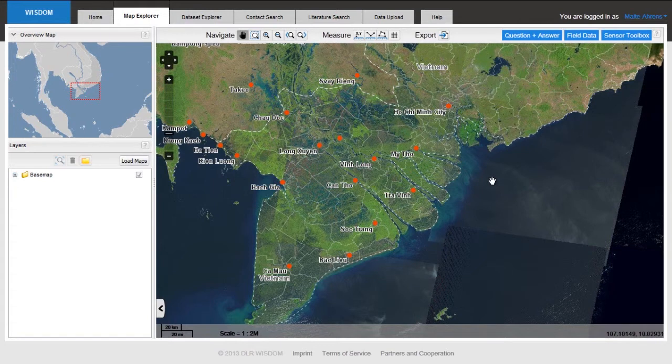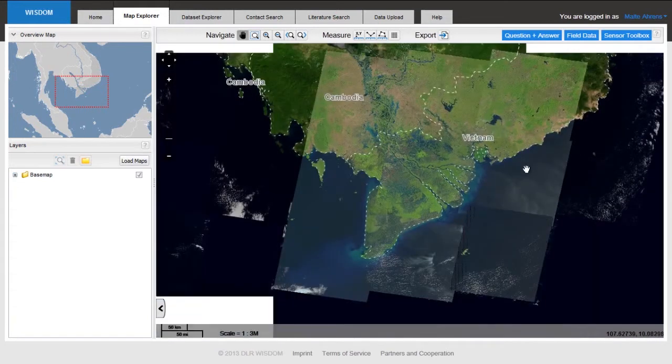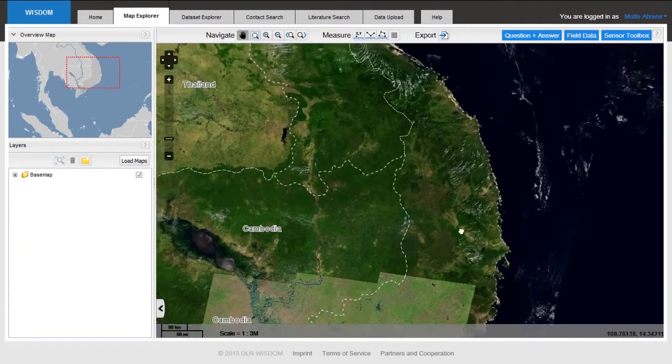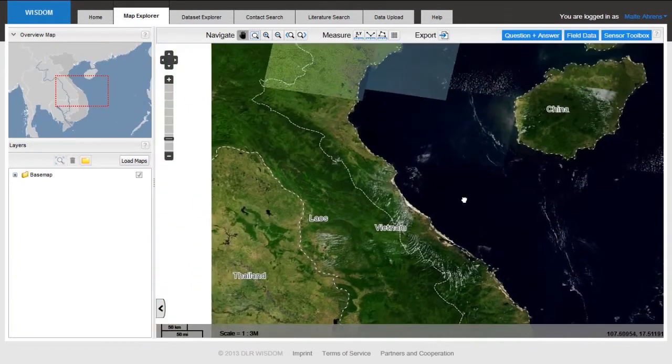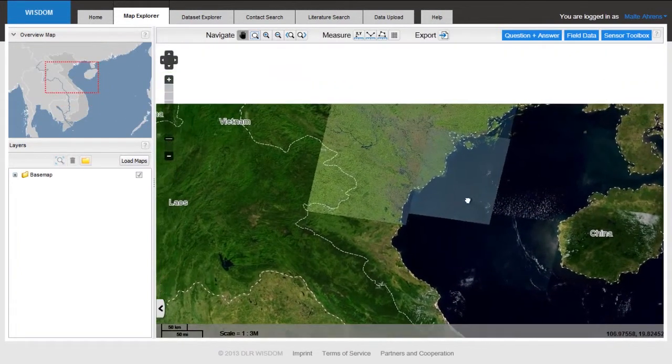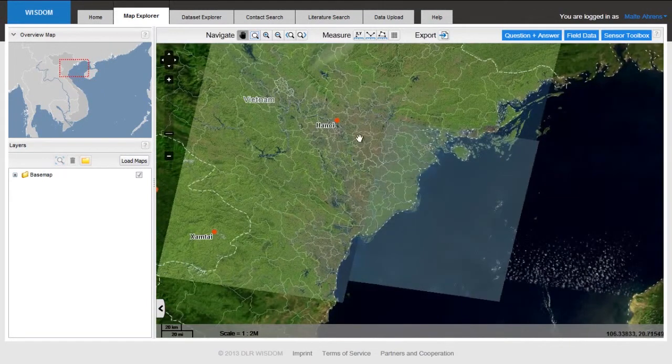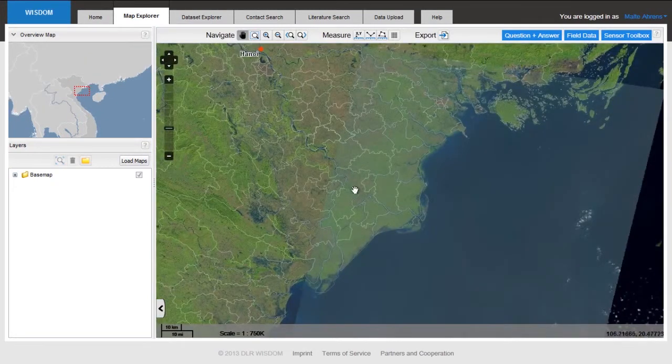In the north of Vietnam, we have the so-called Red River Delta. I zoom up along the coast. I am panning along the Vietnamese coast, close to Hanoi. We have the Red River Delta. I zoom in a little bit. Here is Hanoi. The delta of the Red River enters the ocean here. And also for this delta, we have data inside our system.